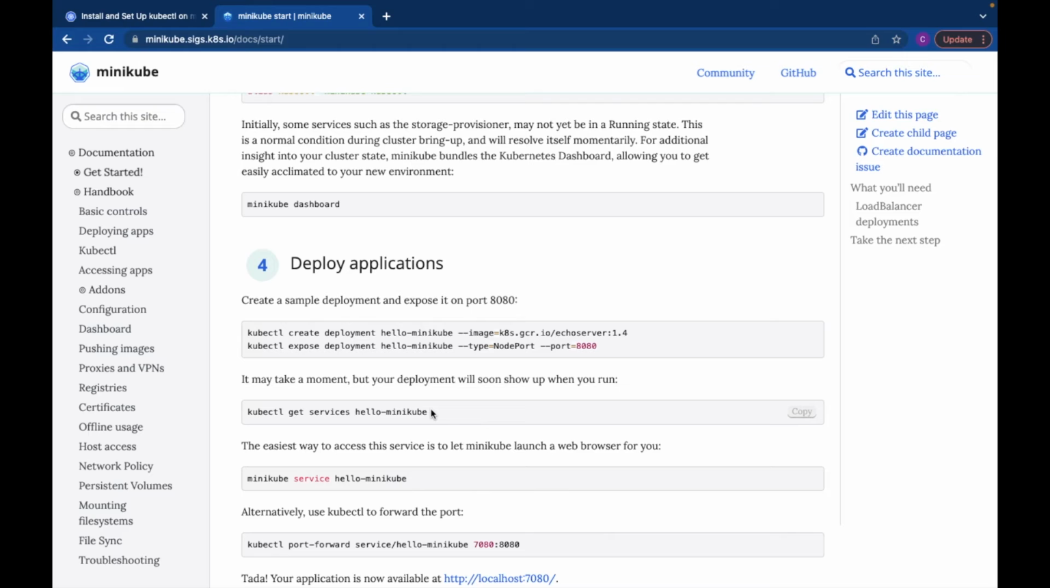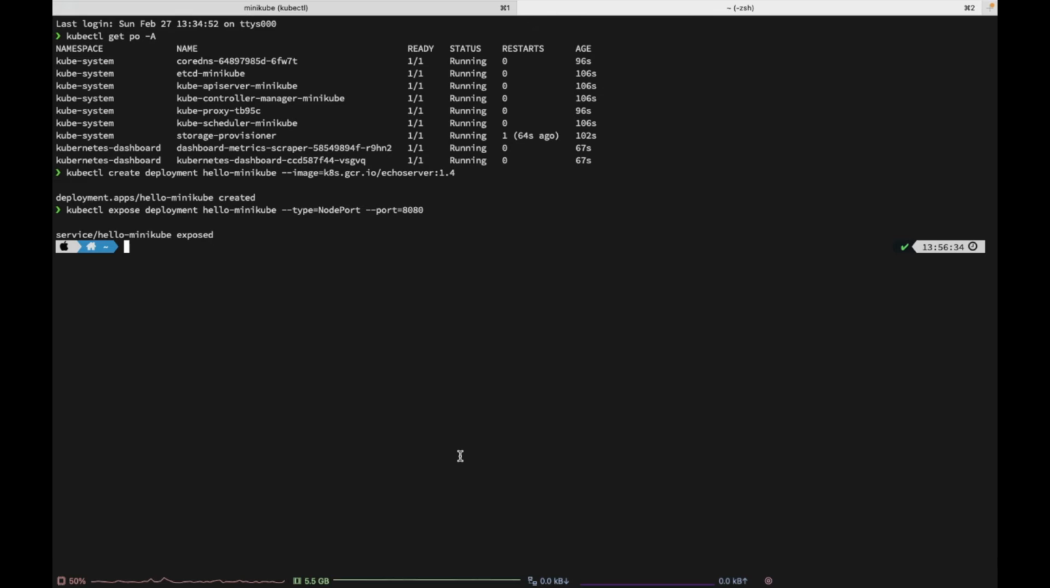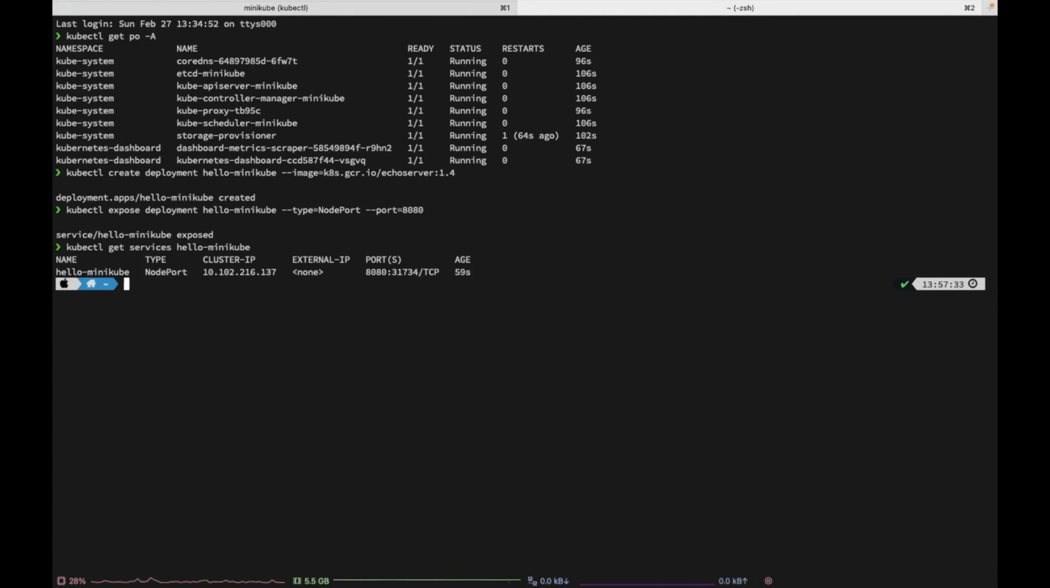So now we can run this command, kubectl get services hello-minikube. What it will do is list down all the services used in the hello-minikube deployment. I will copy the command, paste it in the terminal, and hit enter.